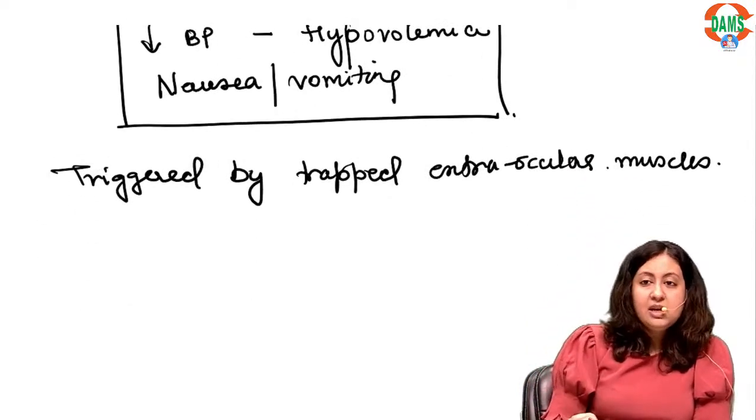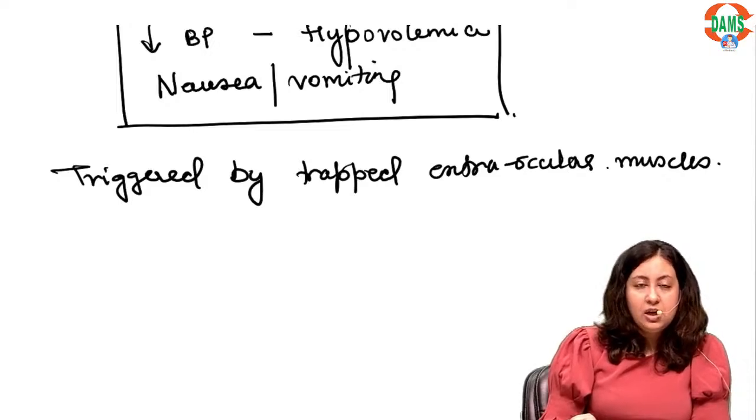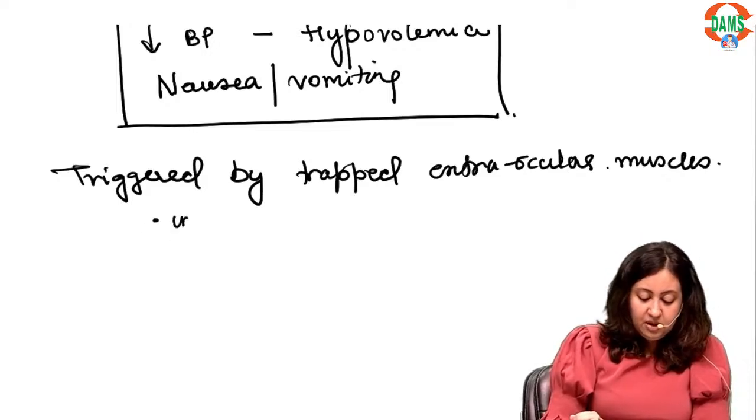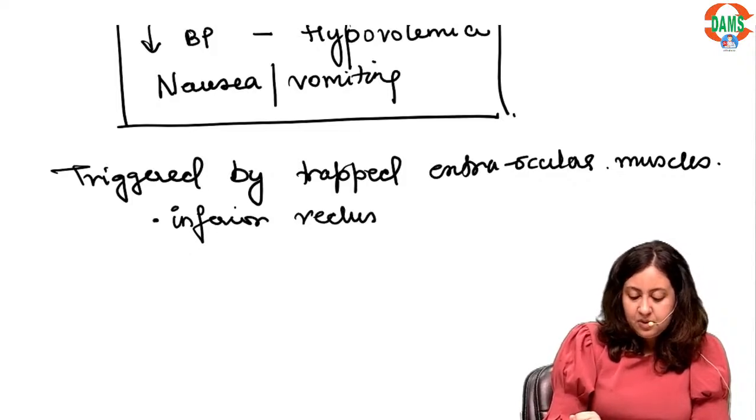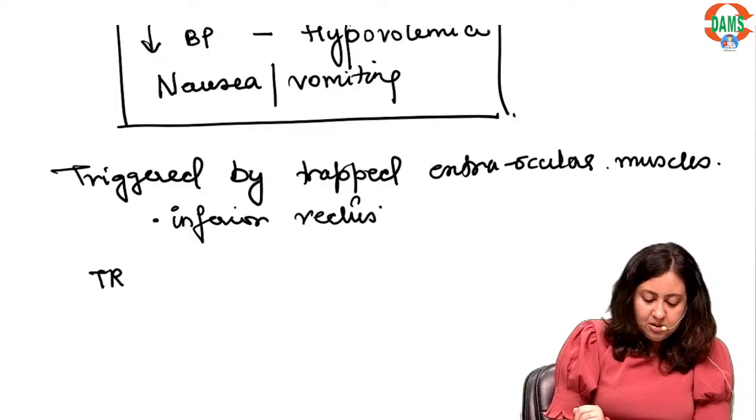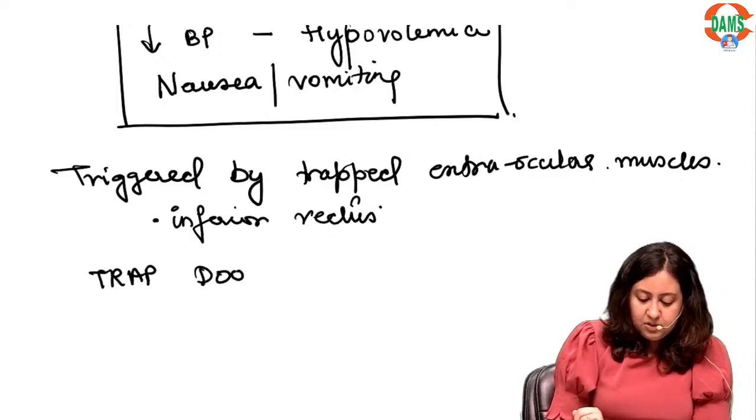And most commonly which muscle is entrapped? Inferior rectus. Alright, inferior rectus. And this is also known as a trapdoor fracture. Okay?